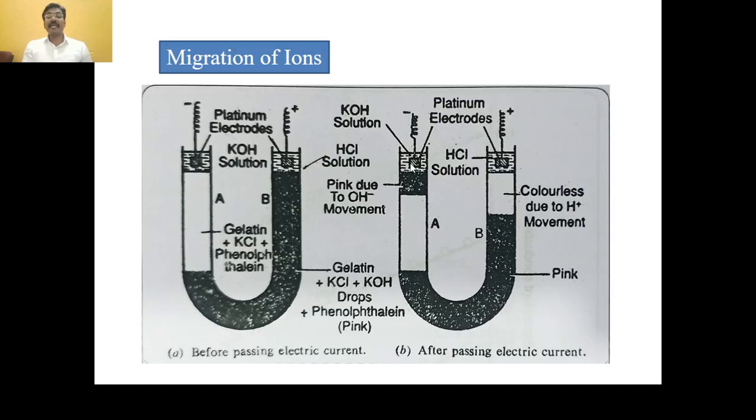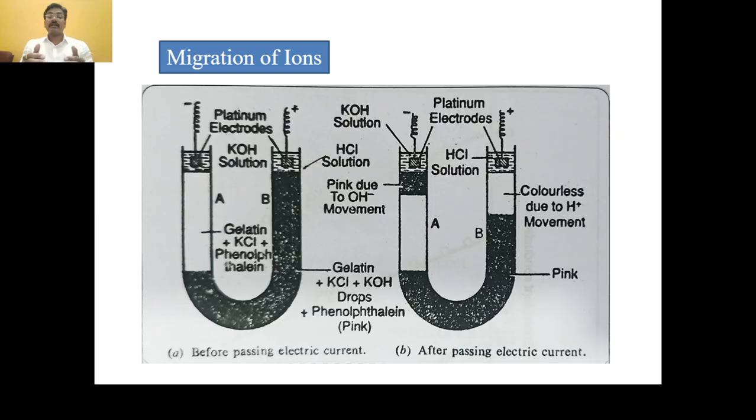Similarly, in limb A, as OH minus ions move into limb A, the colorless solution gets converted into pink. Why? It is due to the movement of OH minus ions from the potassium hydroxide solution into limb A. See here, on passing the electricity,